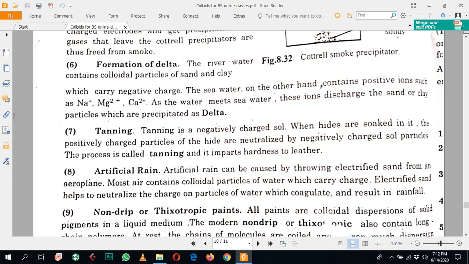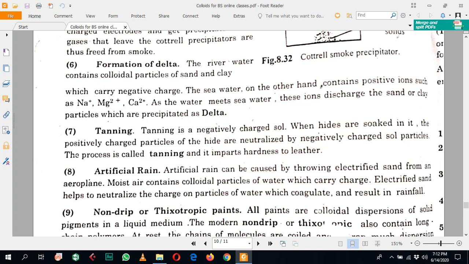When the positive and negative charged substances combine with each other, they become neutralized and they may settle down at that position. So near the combination of the river to the stream or river to the sea, there is an area which contains lots of sediment, which is called the formation of the delta.